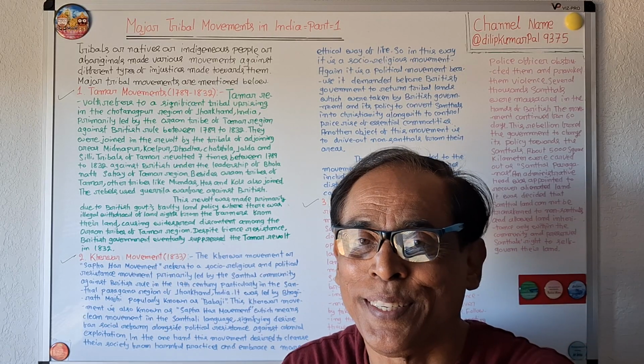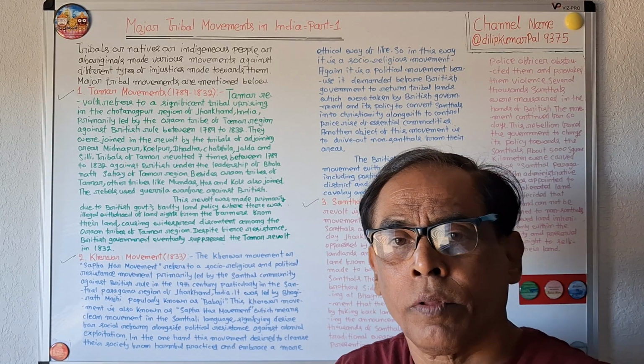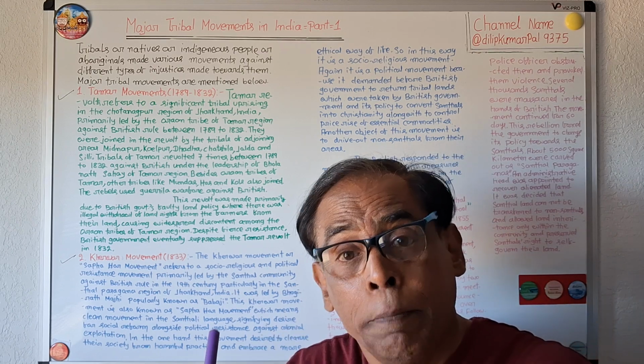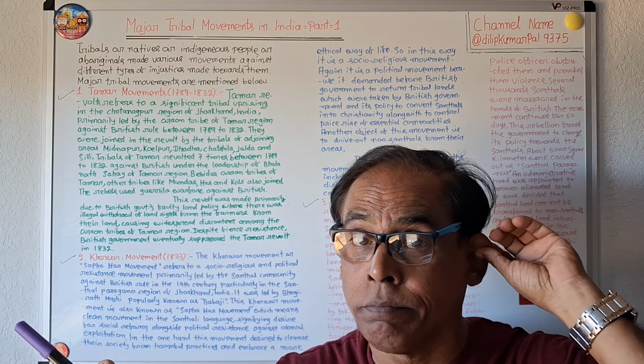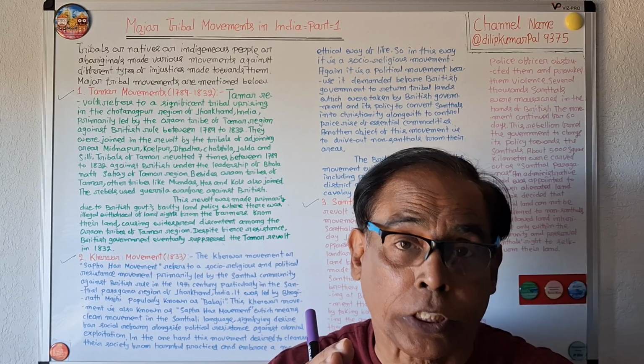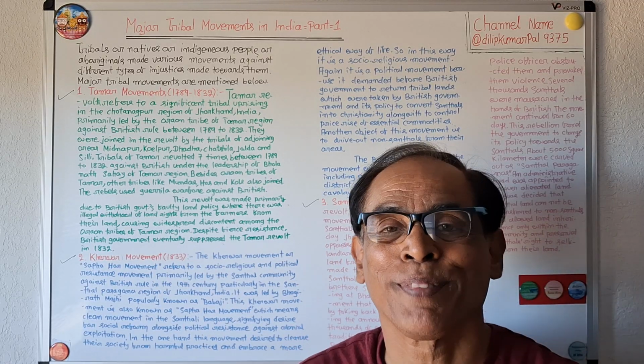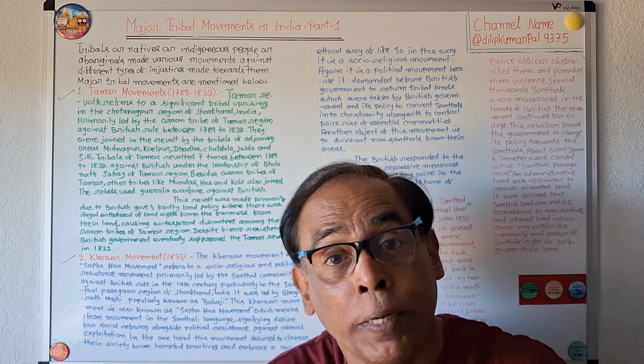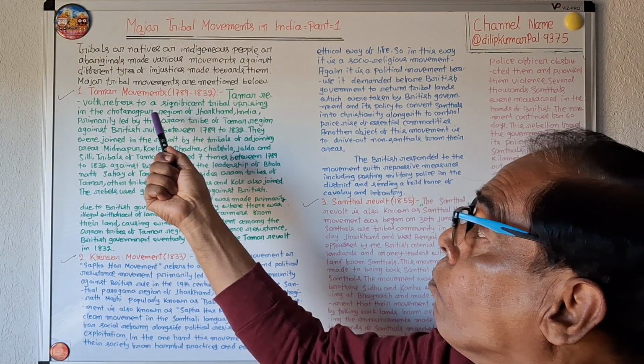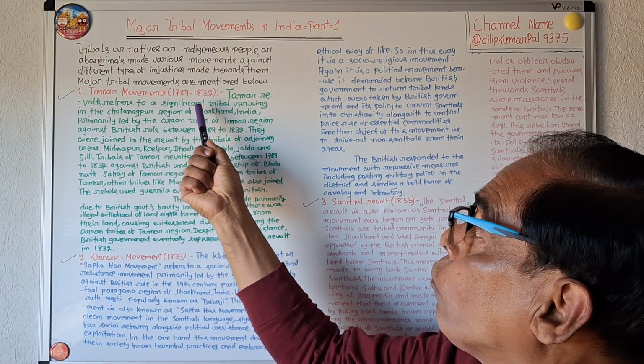These tribals from time to time made movements against the social injustices done towards them.